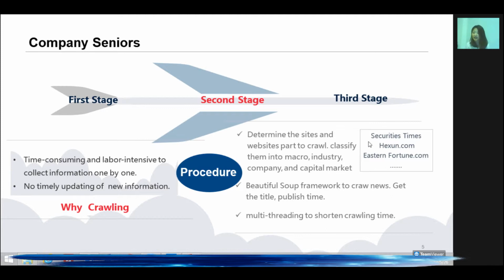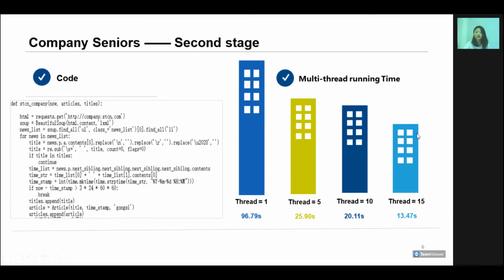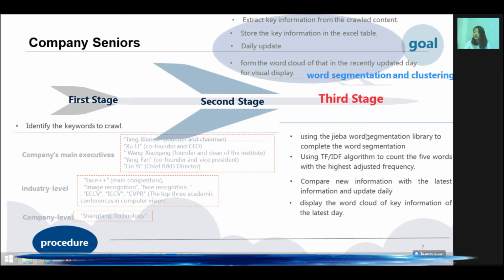Firstly, I determined the sites and websites part to crawl and classify them into 4 aspects. Secondly, based on Beautiful Soup framework, crawl news from these static websites, get the title and publish time. Thirdly, I used multi-threading to allow crawlers of different web pages to execute concurrently to shorten crawling time. Here are our results. Then let's come to the third stage, word segmentation and clustering.